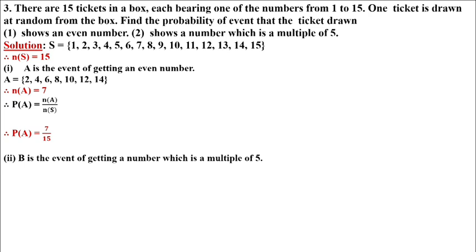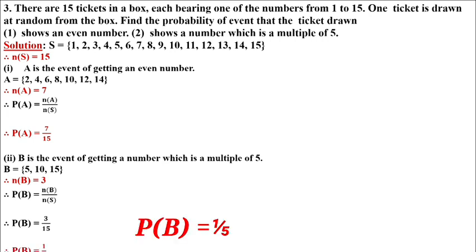And the second event is given. B is the event of getting a number which is a multiple of 5. Multiple of 5 means which comes in the table of 5. The numbers are 5, 10 and 15. So, number of B equals 3. Now, we will use the probability formula, number of B upon number of S, means 3 upon 15. 3 1s are 3, 3 5s are 15. Therefore, probability of B is 1 upon 5.